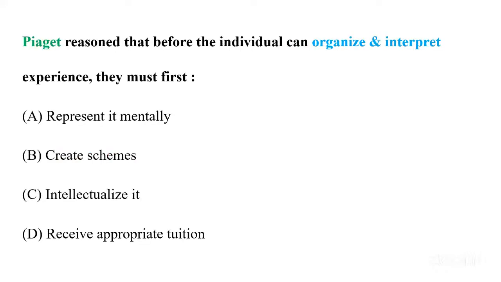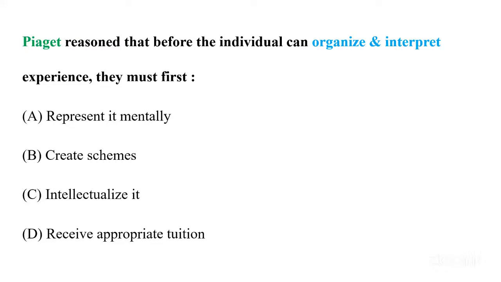Moving towards the next question: Piaget reasoned that before the individual can organize and interpret experience, they must first. The given options are A, represent it mentally, B, create schemas, C, intellectualize it, and D, receive appropriate tuition.